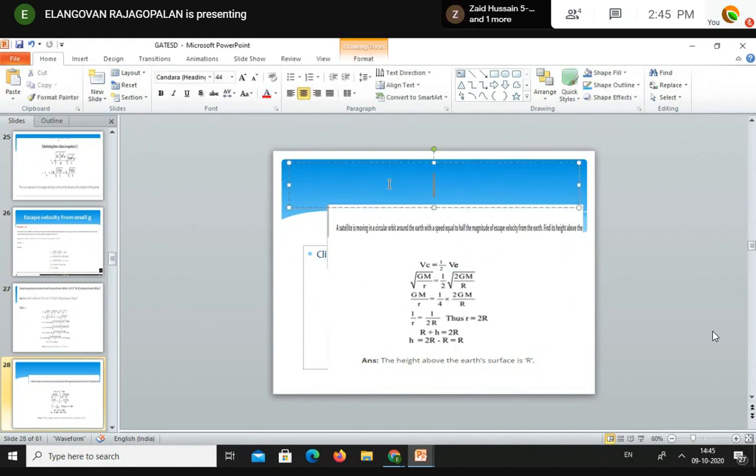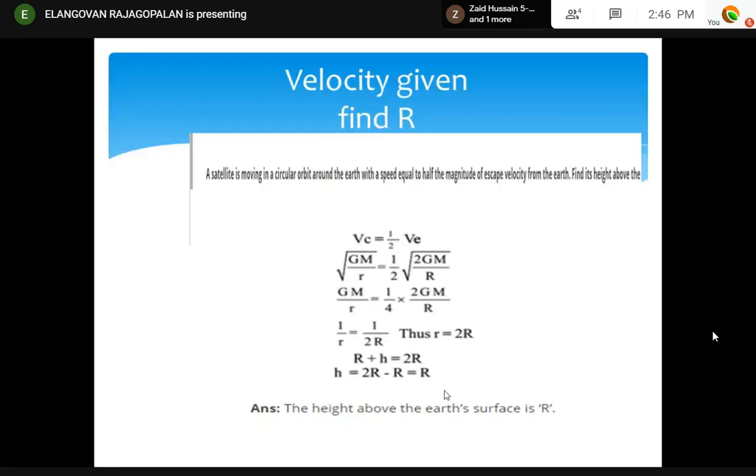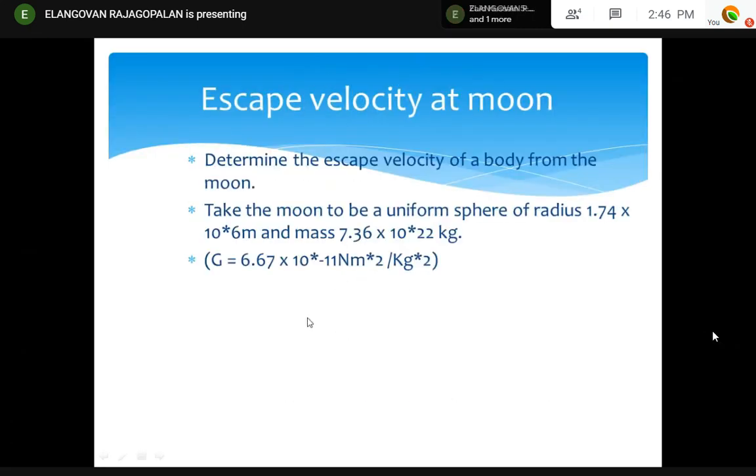Velocity is given. Find the orbital radius R. That's all. If capital R means Earth radius. That's all. Okay.